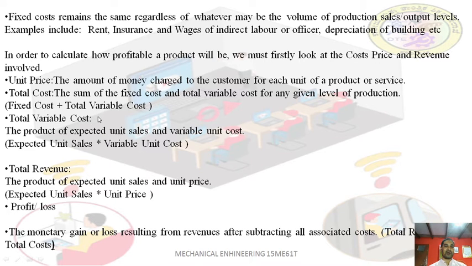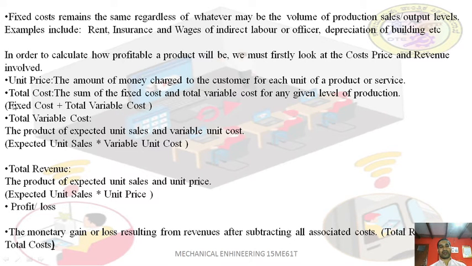For example, factory cost. In factory cost, some expenses are categorized as fixed cost, some as variable cost. For example, in factory cost you will get the cost of coolant and the rent of the factory. Factory rent is a fixed cost, whereas the coolant comes under variable cost.